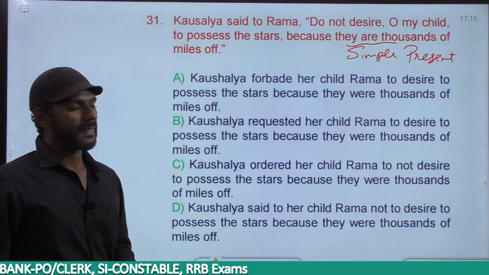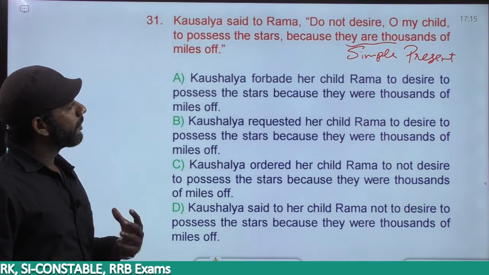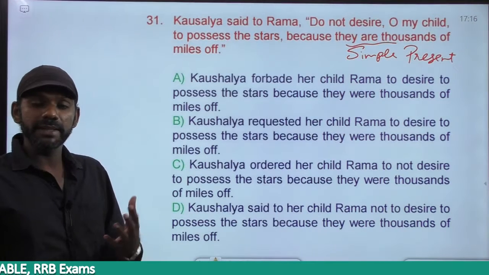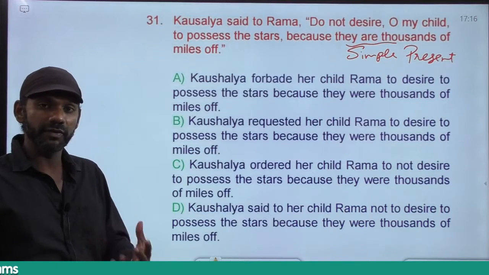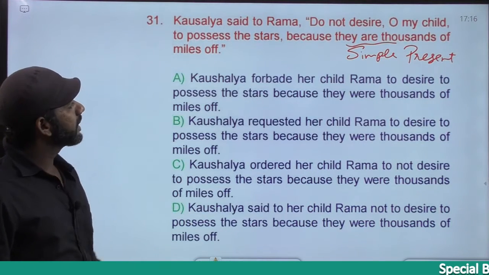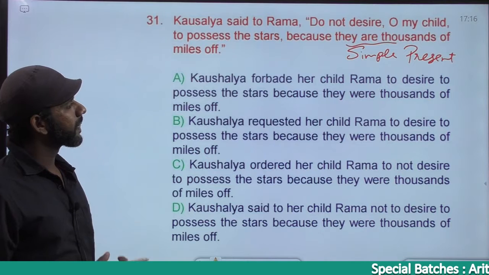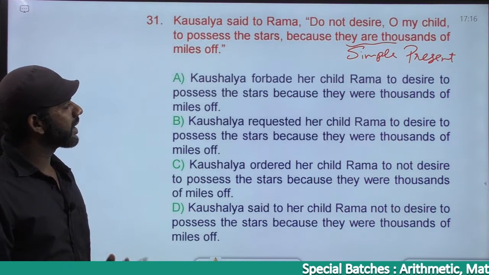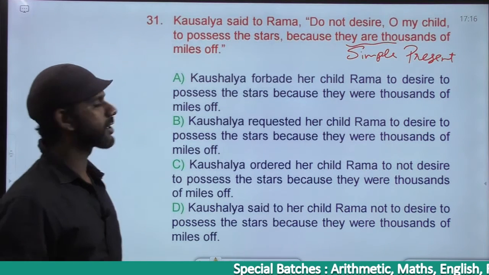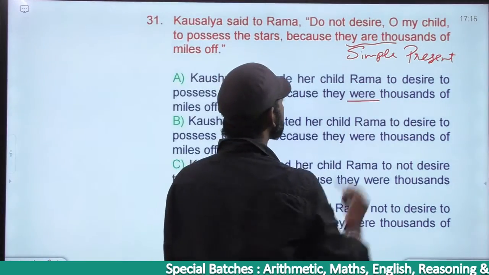Come to option A. Kausalya forbade her child Rama. Forbade means to prevent someone from doing something. Kausalya forbade her child Rama to desire to possess the stars because they were 1,000 miles off. "They were 1,000 miles off" is simple past.